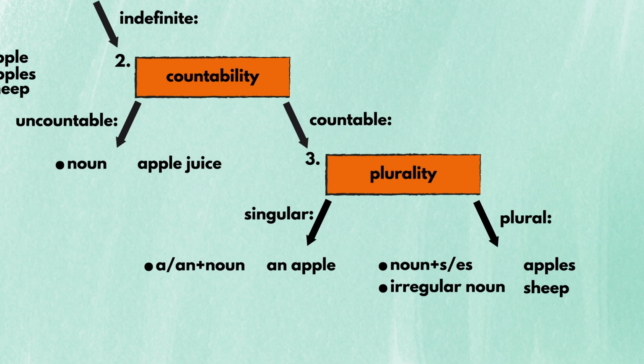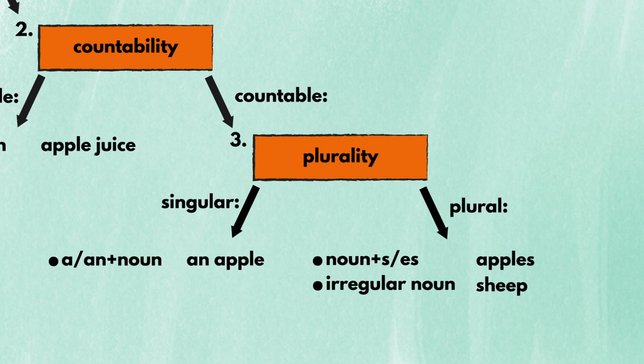Okay, let's finish off the graph. If your answer to the third question is, my noun is singular, then you put a or an in front of the word, as in an apple. And if your answer is, my noun is plural, then you put s or es in the back, as in apples. If the word is an irregular noun, then you put the noun's unique plural form, as in sheep.